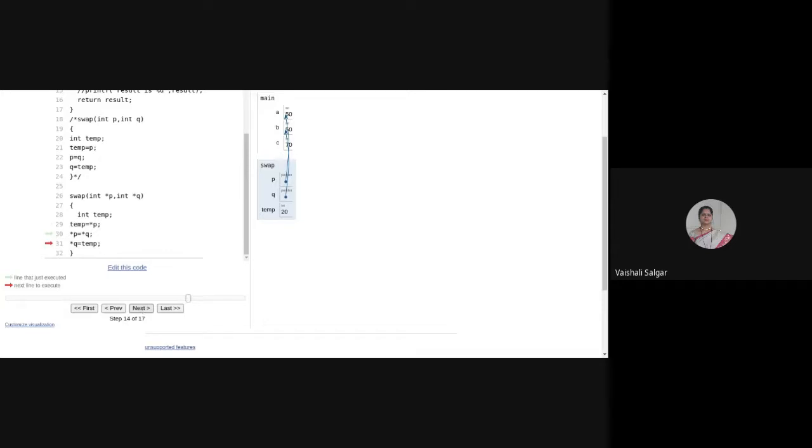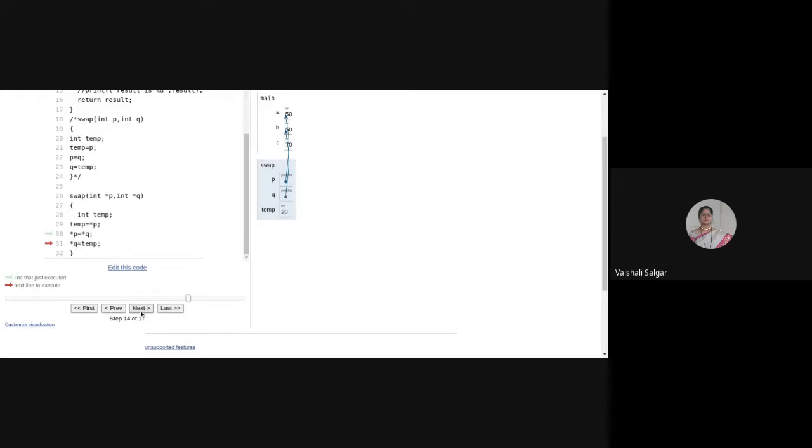So see, when I'm copying the value of pointer P into temp, my temp will be copied with 20, whereas B is copied into Q. So my pointer Q is what? It is pointing to B. So 50 will be copied into A, and obviously now temp is what? Having value 20. So 20 will be assigned to Q.